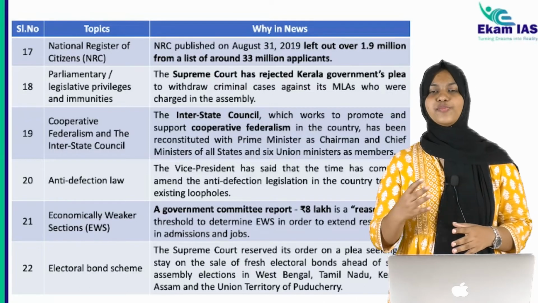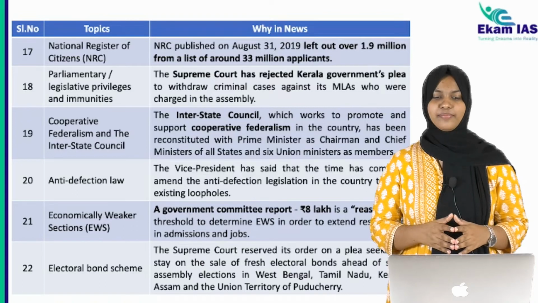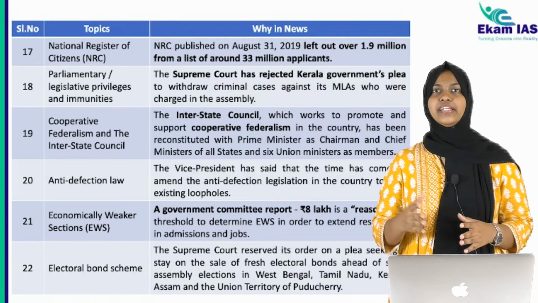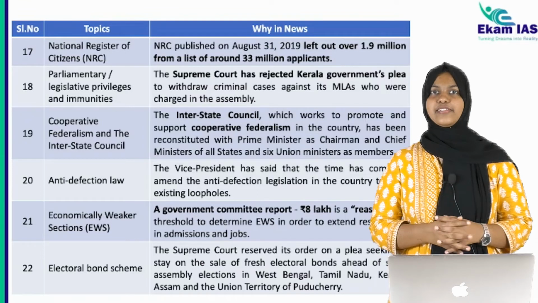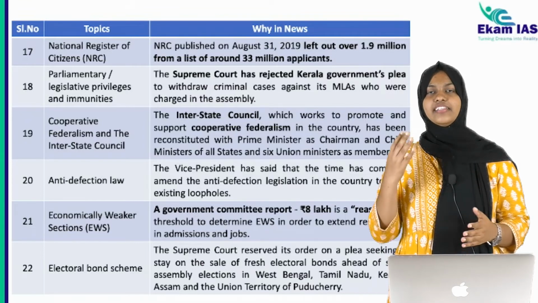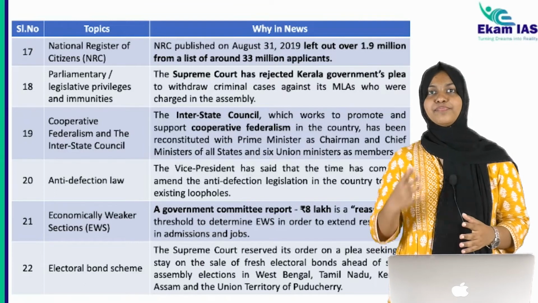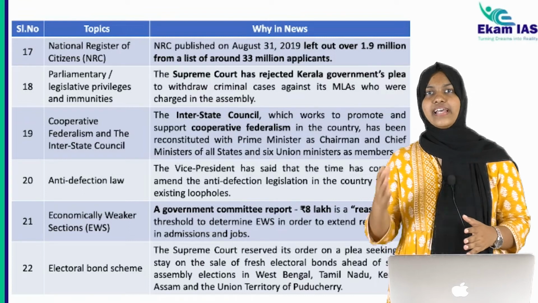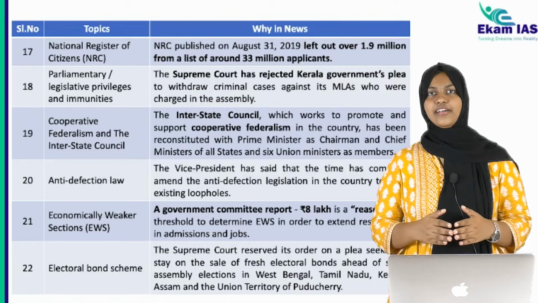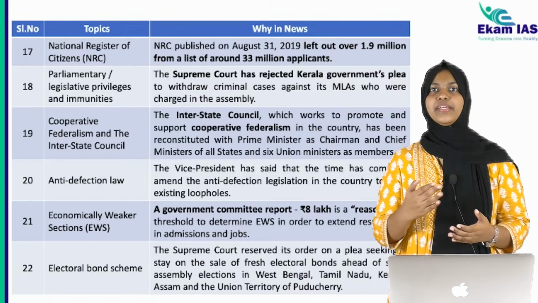The Supreme Court has rejected the Kerala government's plea to withdraw criminal cases against the MLAs who were charged in the assembly. So here we have discussed the parliamentary as well as legislative privileges and the immunities available for MLAs and MPs, and when these privileges or immunities can be withdrawn.